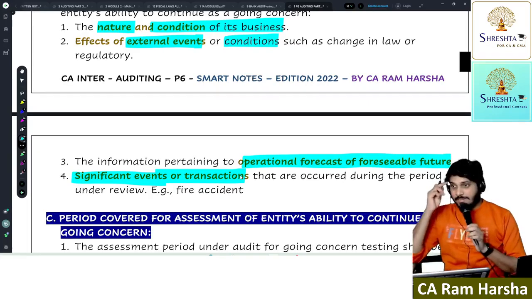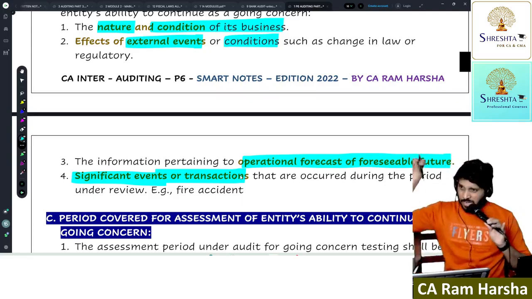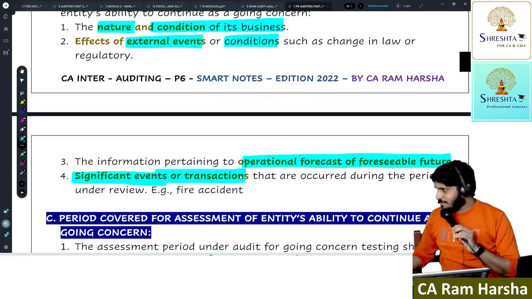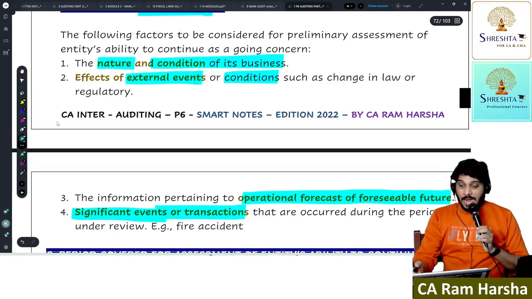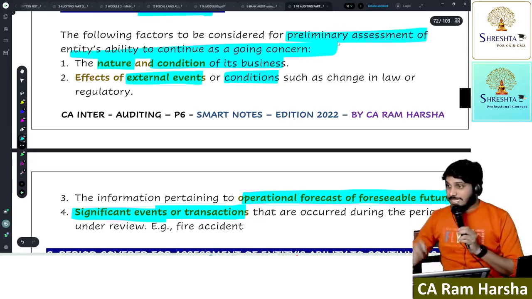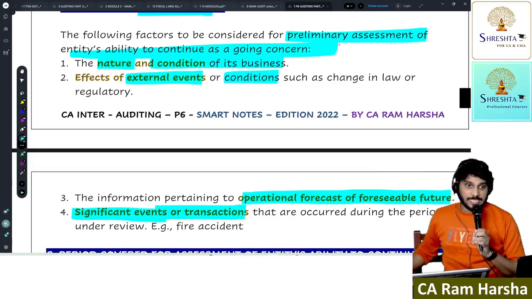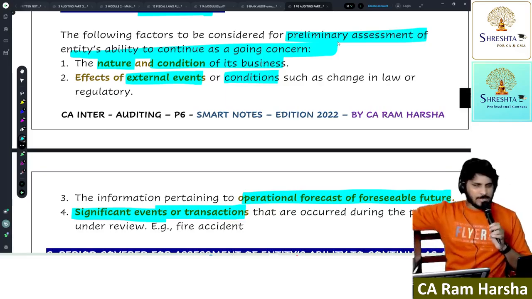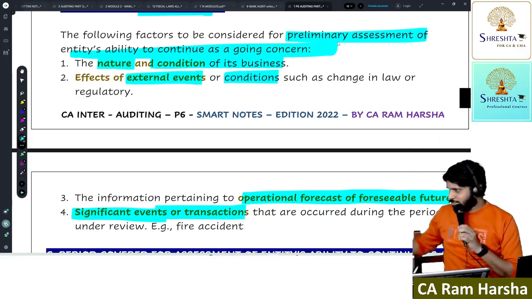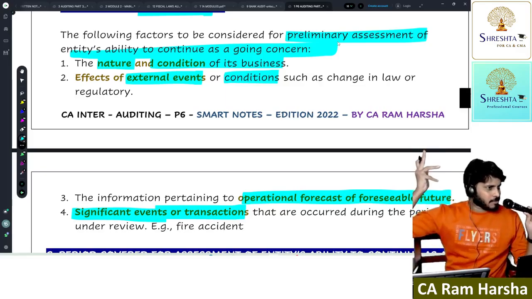So this is a basic analysis which the company has to do every time. Now what the auditor has to check is whether management is doing this preliminary assessment formally. Suppose management did this preliminary assessment, and no event or condition is found, no symptom, no indicator, an excellent company. Do I need to do anything else? Nothing. Happily I'll proceed with other work.